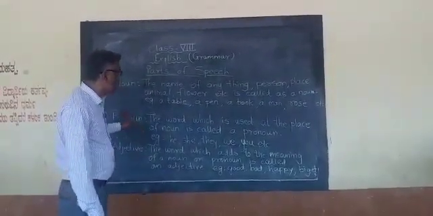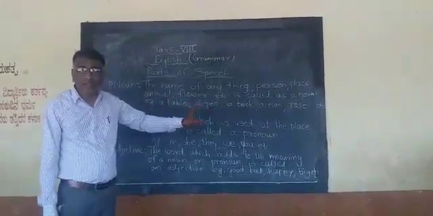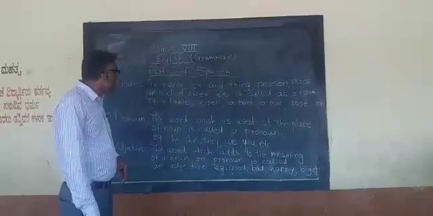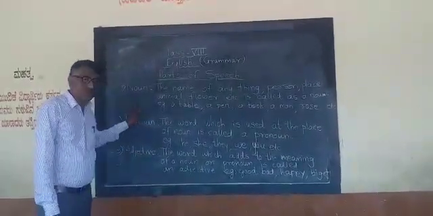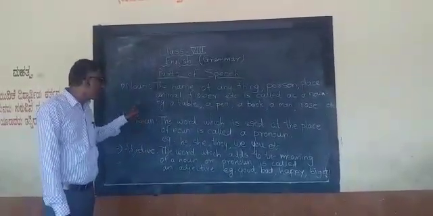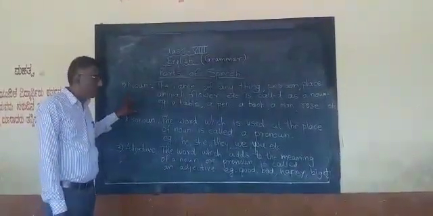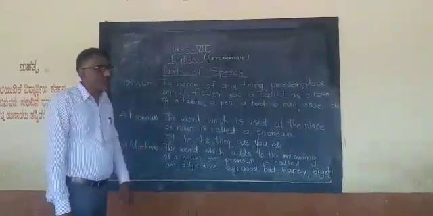These are the names of different things and persons and places. They are called nouns. So this is the first part of speech.